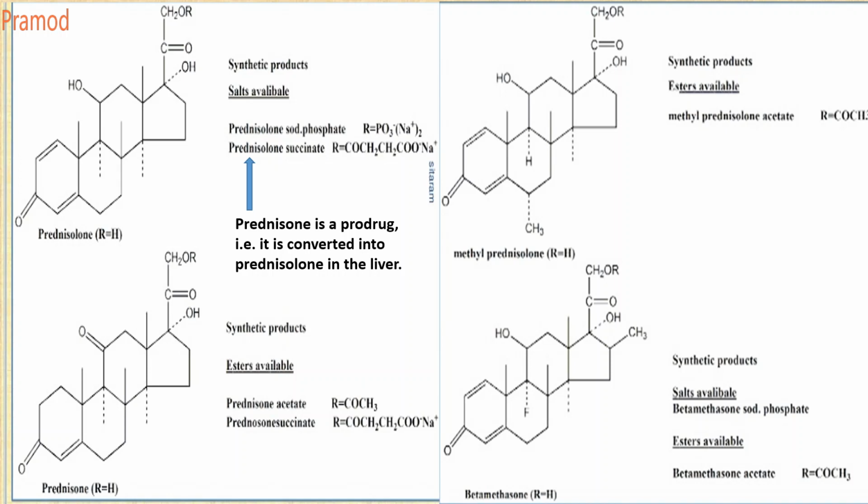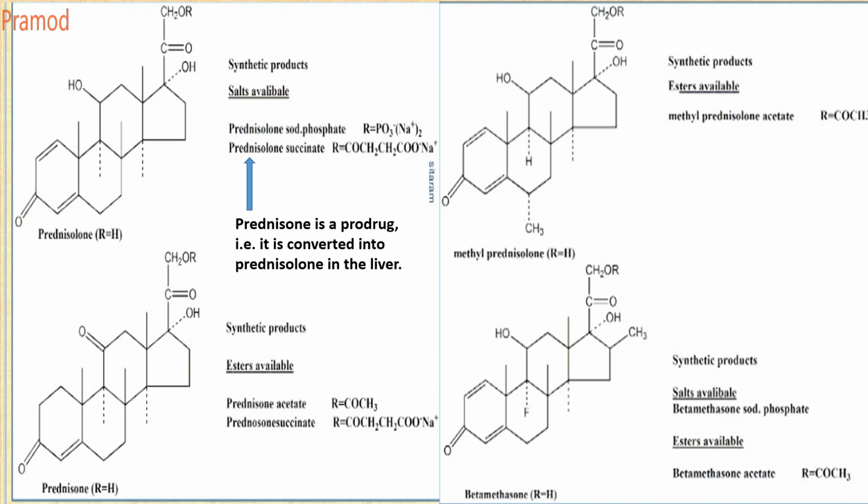Betamethasone. So what is this betamethasone? It contains the same thing. It contains a double bond. So when the double bond is present, your anti-inflammatory activity increases. When there is a double bond at the C1 position, as we have said in the SAR, your mineralocorticoid activity is reduced, so it can be used as a corticosteroid.